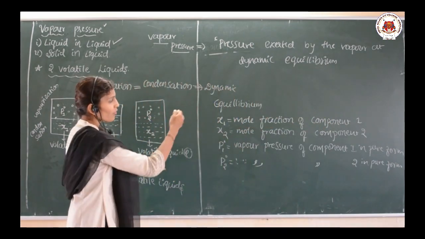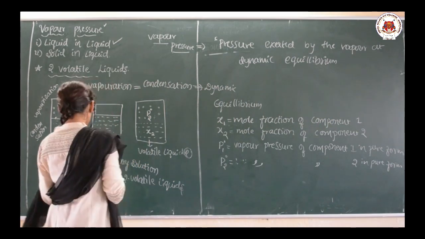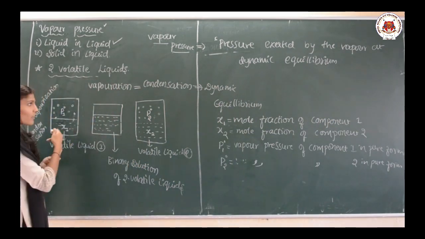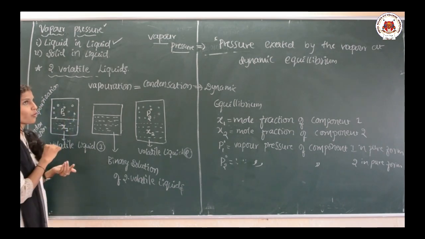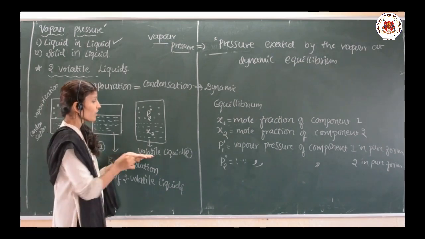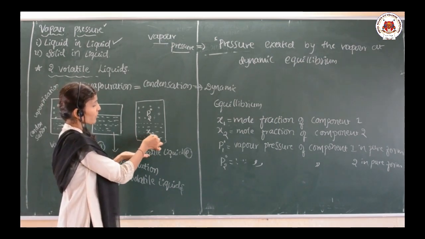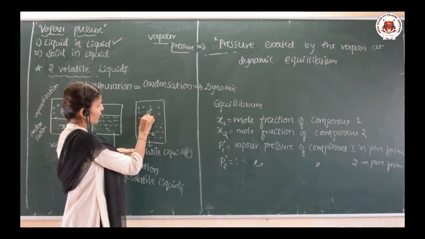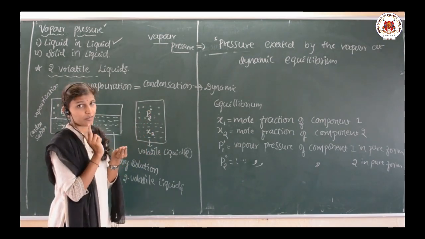Hope you are getting the terms I am explaining. Liquid 1 is there, its mole fraction I took as x1 and its vapor pressure in the pure form as P1 naught, and liquid 2 has mole fraction x2 and vapor pressure in the pure form P2 naught.